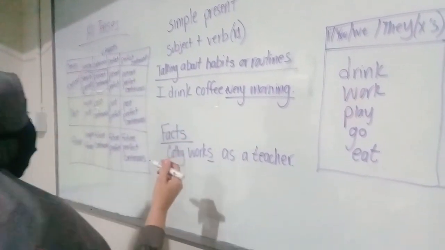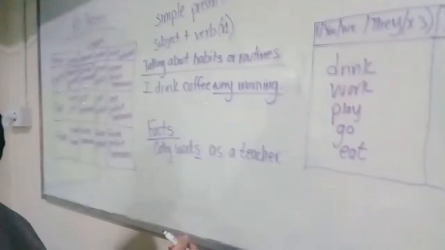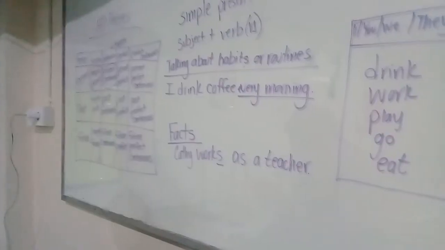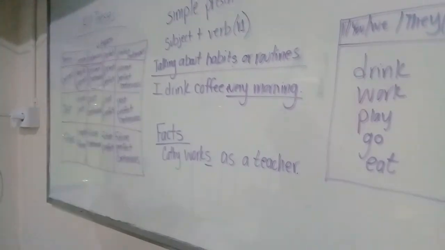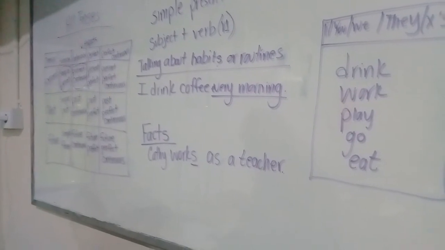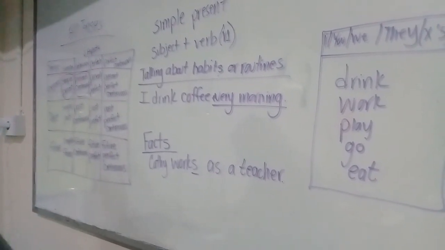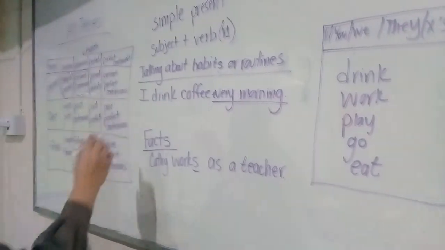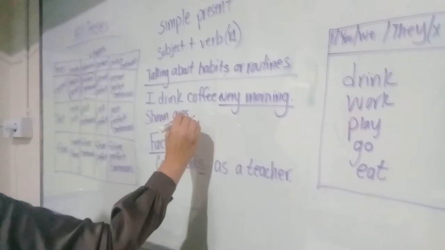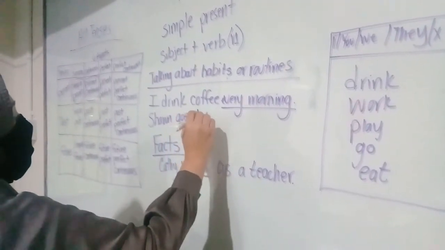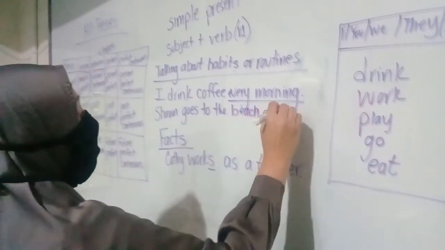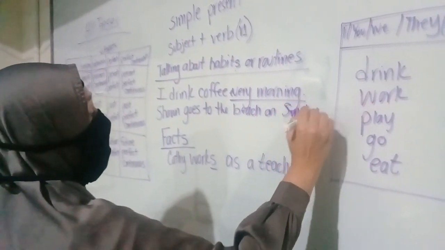Let's do a few more examples for habits or routines, so you get the idea of how or when to use this. How about: Sean goes to the beach on Sundays.